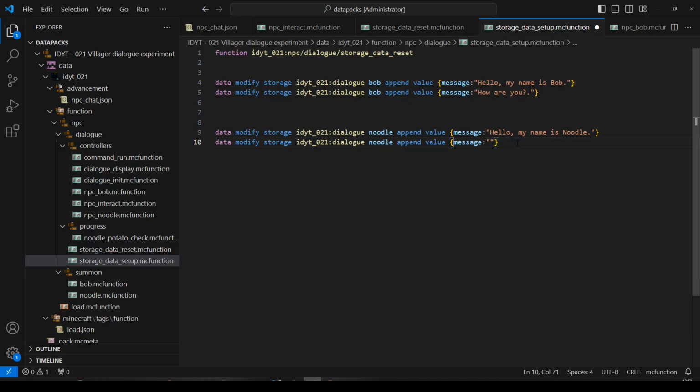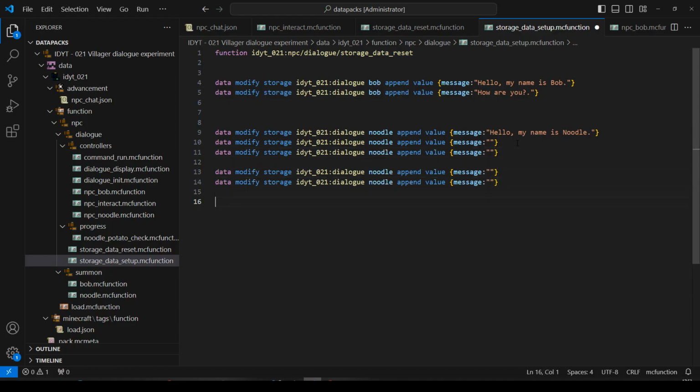So I'm going to copy this one. Copy. And he's going to run a command. I think Bob will run a command as well, actually. So he's going to say 3 things. Then when you've done something, he's going to move on to 2 more things. And then when you've done something else, he's going to move on again. So he's going to say quite a bit more than Bob.